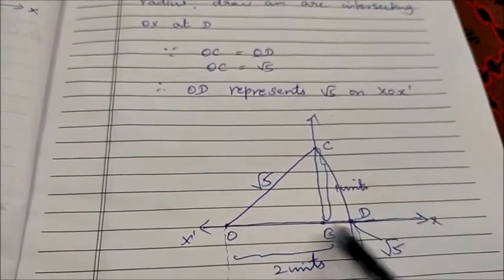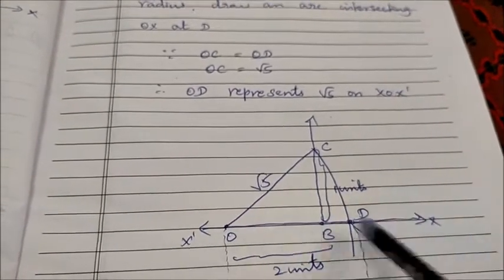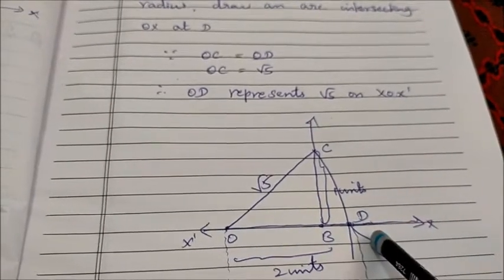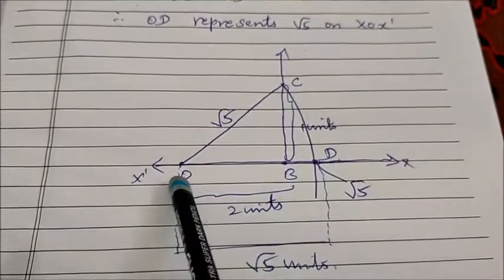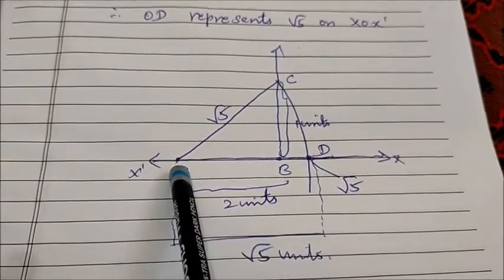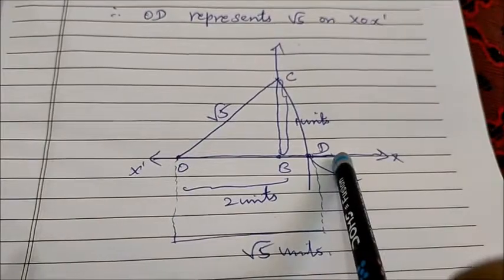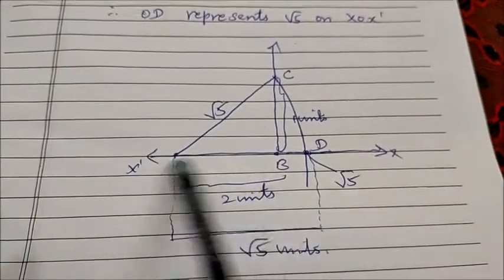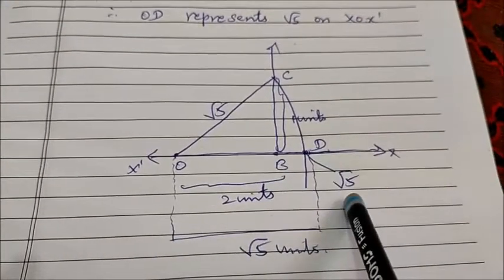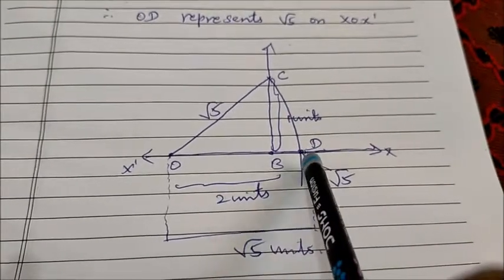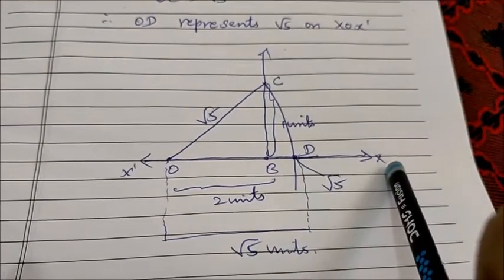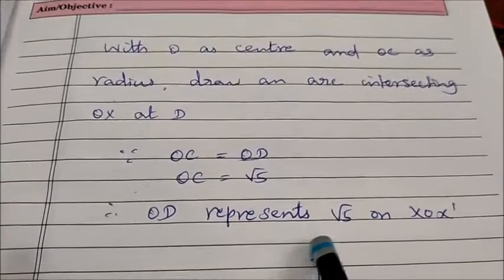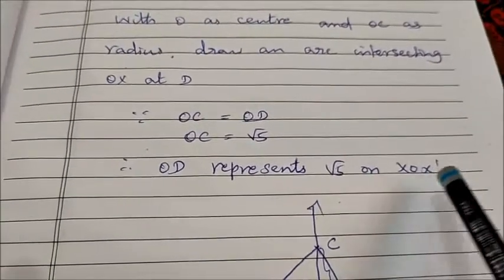So the same length, OD. OC equal to OD. So OD is also root 5. So now from O to D, the length of OD is root 5. So we have measured root 5 on the number line. Understand? So therefore OD represents root 5 on XOX dash.